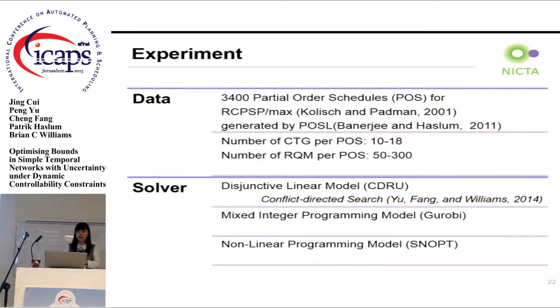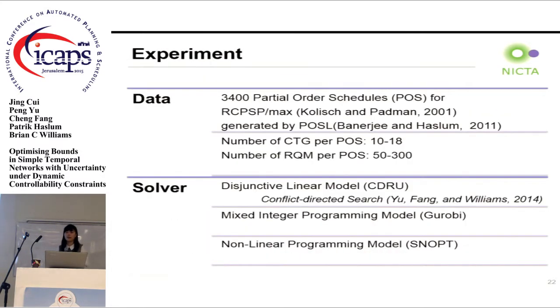In this application, we use partial order schedules for the RCPSP/max problem as the data set, and we compare 3 different ways to solve this problem. The first one is a conflict-directed search called CDRU. It was developed by Yu, Fang and Williams. In the second method, we solve the mixed integer programming model by Gurobi, and the last one, we solve the nonlinear programming model by SNOPT.